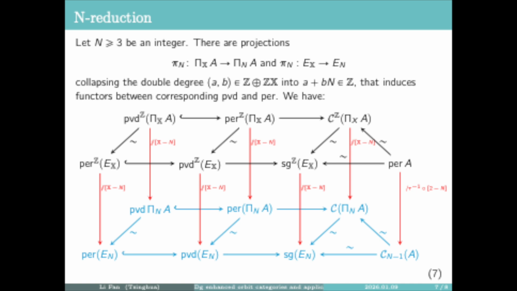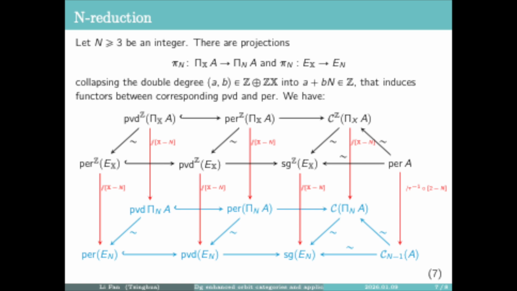Finally, we consider an application, that is the n-reduction. There are projections pi_n collapsing the double degree (a, b) into one single degree a plus b dot n. And this one induces functors between the corresponding perfect derived categories and perfectly valued derived categories.